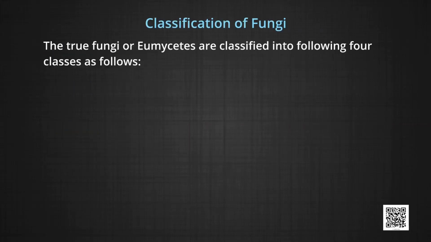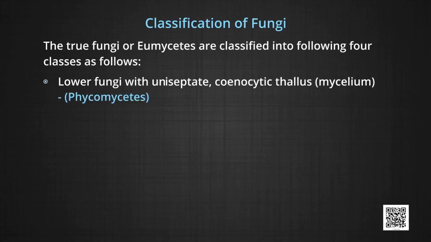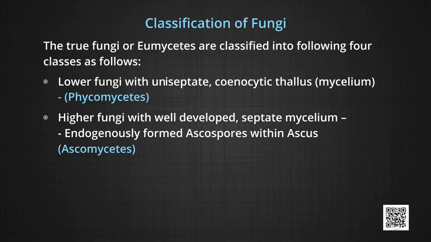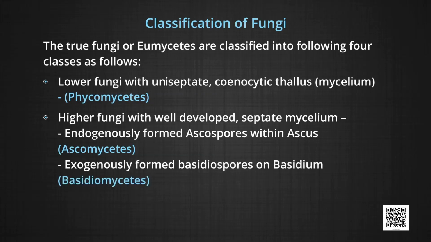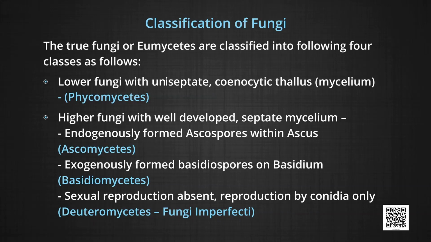Classification of fungi. The true fungi or eumycetes are classified into the following four classes. Lower fungi with aseptate, coenocytic thallus mycelium: Phycomycetes. Higher fungi with well developed septate mycelium: with endogenously formed ascospores within the ascus, Ascomycetes; with exogenously formed basidiospores on the basidium, Basidiomycetes. Sexual reproduction absent, reproduction by conidia only: Deuteromycetes, that is fungi imperfecti.